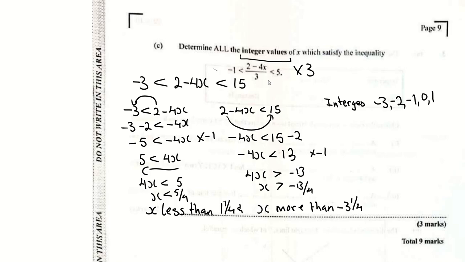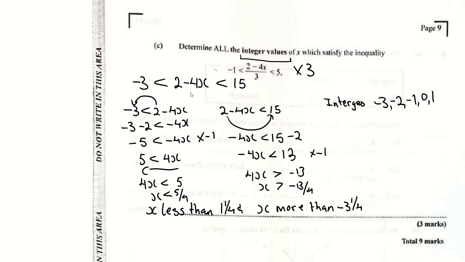But we have divide by 3, so to get rid of that divide by 3, multiply the entire thing by 3. So minus 1 by 3 is minus 3. If I multiply 2 minus 4x over 3 by 3, the 3's cancel off. 5 by 3 is 15.